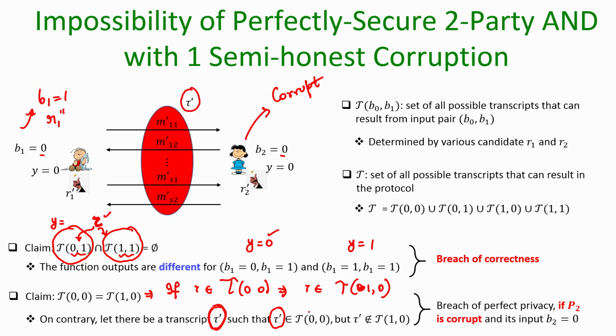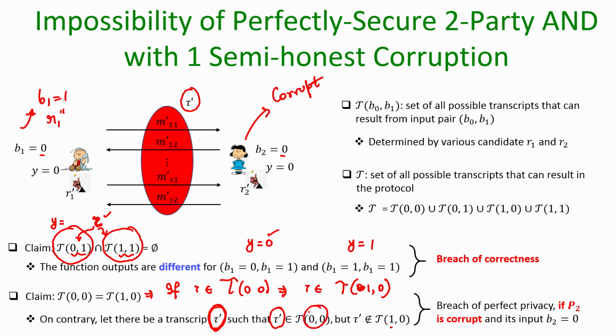We are assuming here that there is no possibility that this transcript tau prime could also result if the input of P1 would have been 1 and he participated with some other randomness r1 double prime. That is what we are assuming when we say that this transcript tau prime is not present in this set.